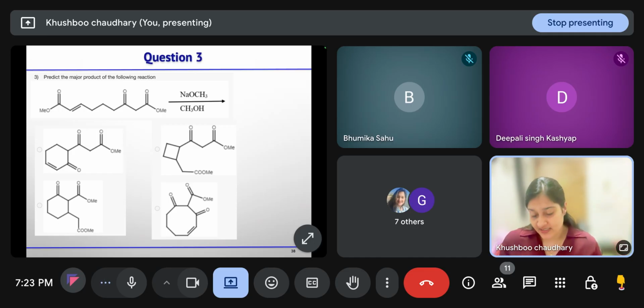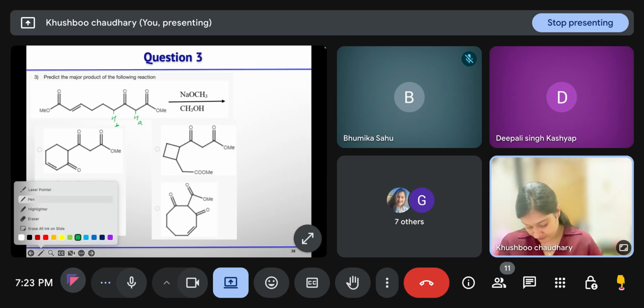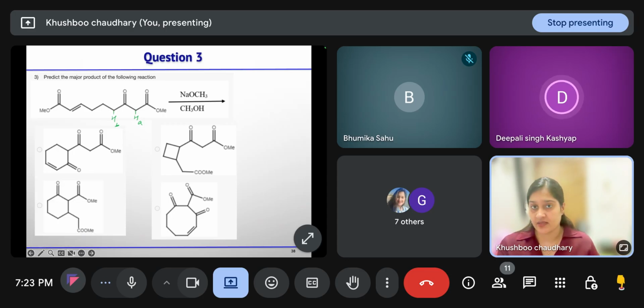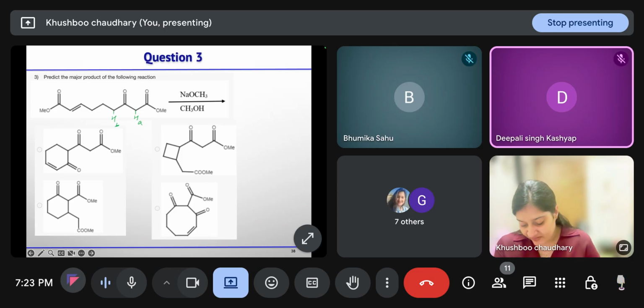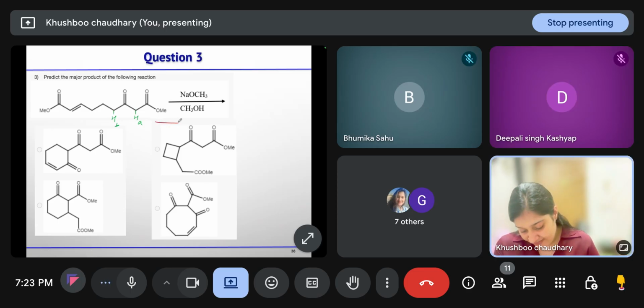First of all, decide here this is the alpha proton, here this is the alpha proton. Which proton, A or B, will be abstracted? A. Right? It is an active methylene compound. So we can write, after the proton abstraction, base will take this proton, it will form this enolate. So here we have this ester.